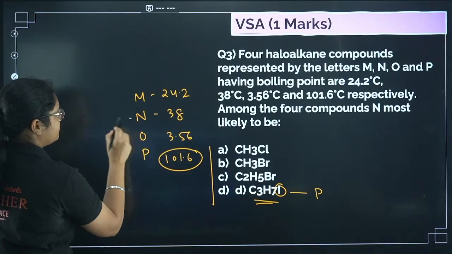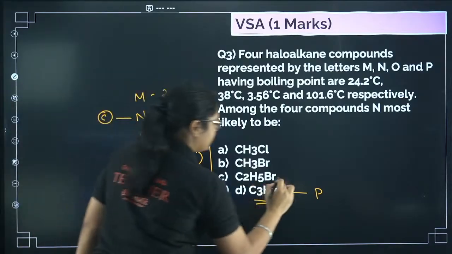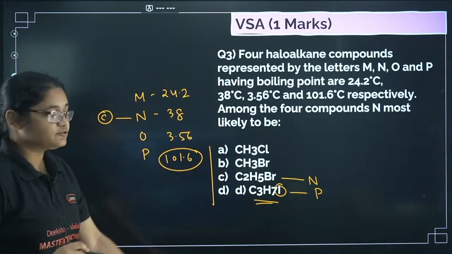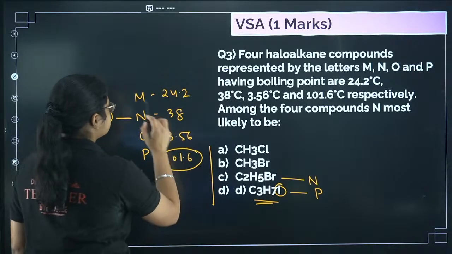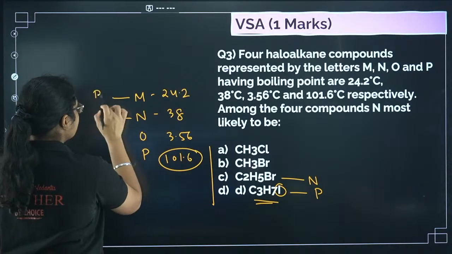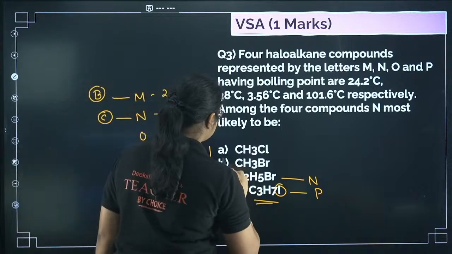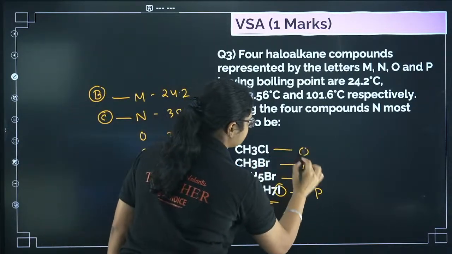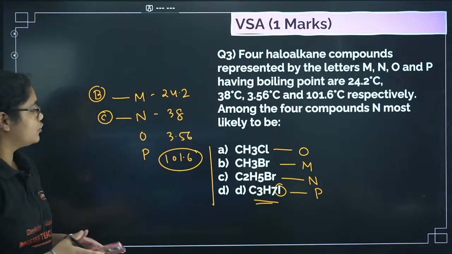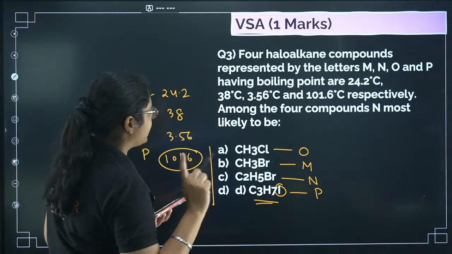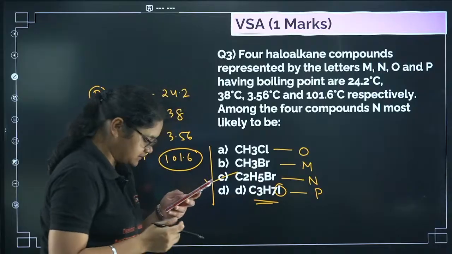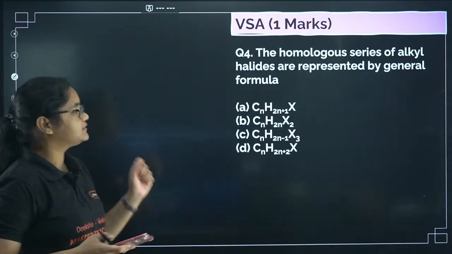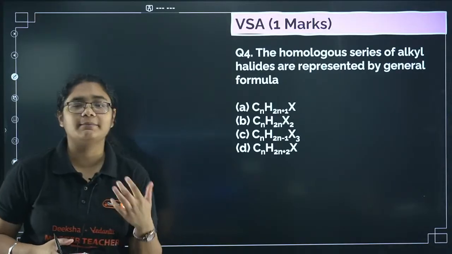So this was N. Next, out of these 2, bromine mass is higher, so its boiling point will be higher. So this one will be 24.2, that is CH3Br, your M, and lastly we have this one as O. Okay, clear? The question asks what N will be. N will be option number C here. Yes, correct everyone.